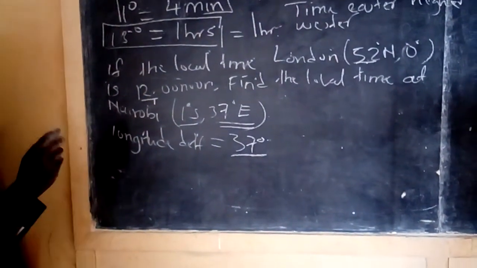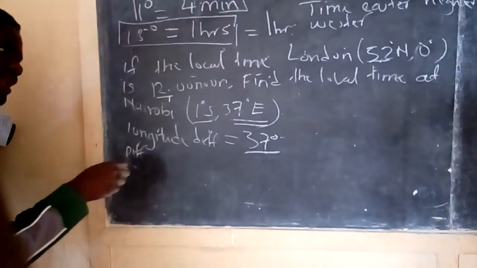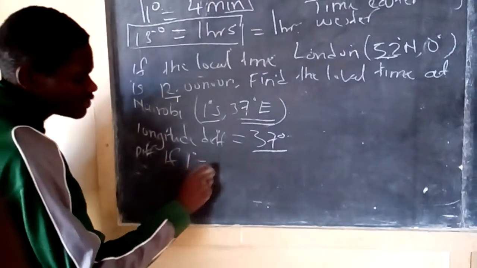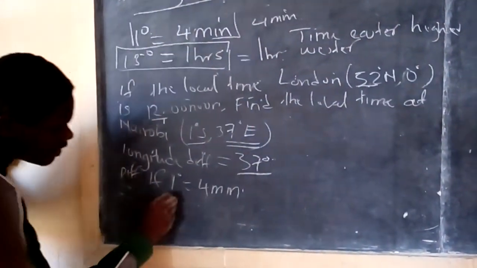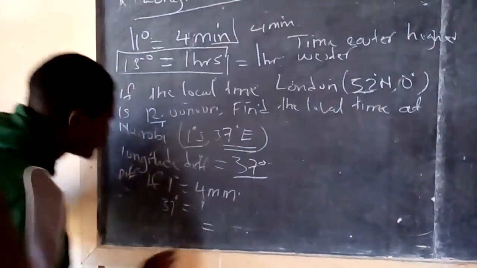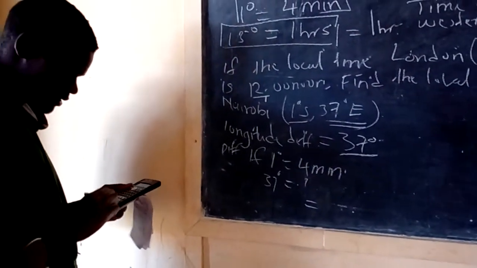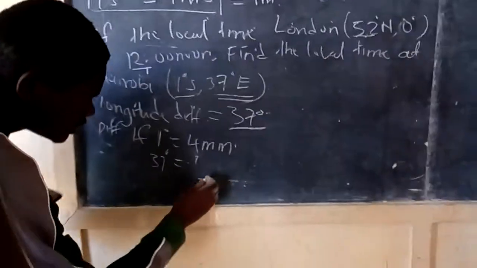Now we want to find the difference in time between London and Nairobi. We found that if 1 degree is equal to 4 minutes, then we want to find how many minutes 37 degrees is equal to. That is 37 by 4. When we multiply 37 by 4, we get 148 minutes.